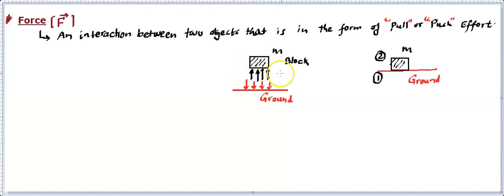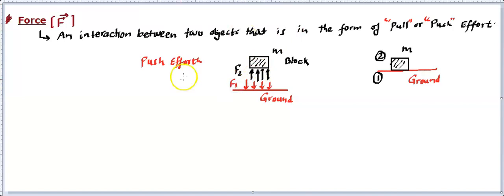Making sense? So which type of this effort is it? Can you see this is a push effort? Now push effort is between two objects. One is the ground, another is the block. And this effort is called a force. We can denote it like this. This is force F2, that means force acting on 2. And we can call this red color that I have drawn force F1.